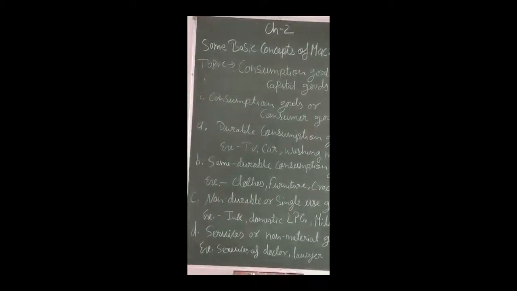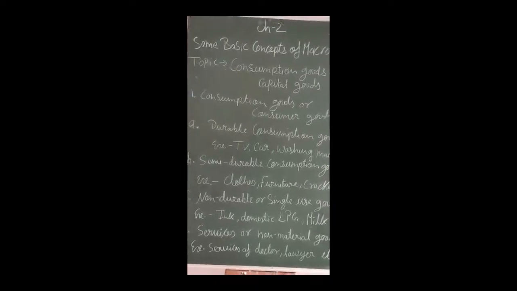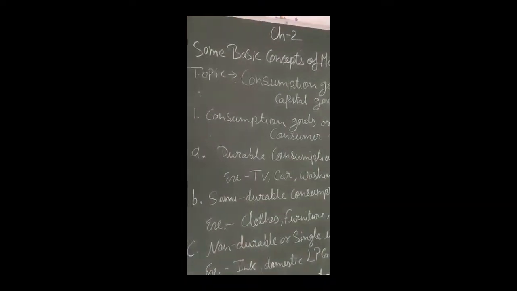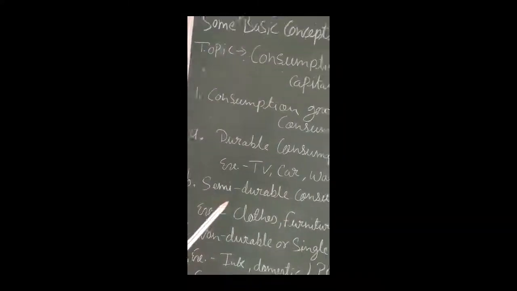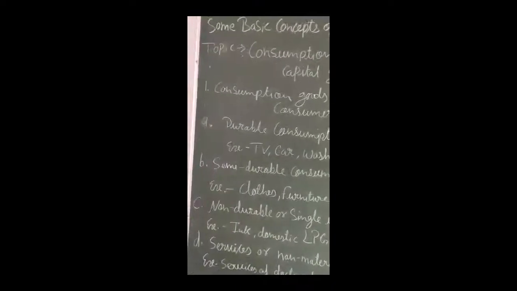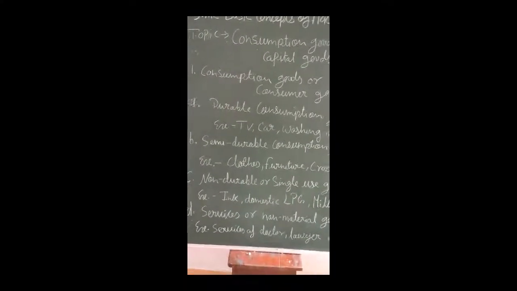But as a student of economics, you should understand that consumption goods, or consumer goods, are further classified under 4 headings. The first is durable consumption goods. The second is semi-durable consumption goods. The third is non-durable or single-use goods. The fourth is services or non-material goods.